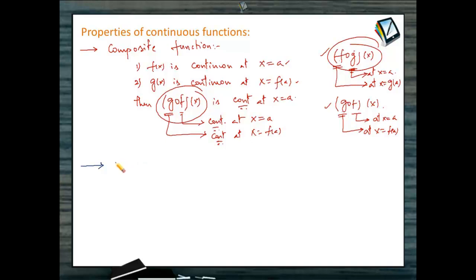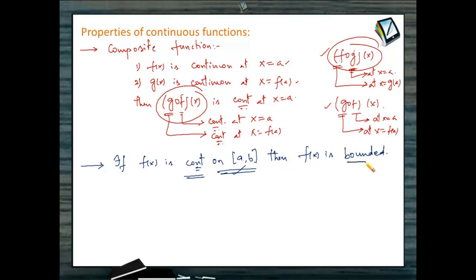Now what this property says is, observe it very carefully. If f of x is continuous on a closed interval [a, b], now this is very important, it's continuous and it should be continuous on the closed interval [a, b], then f of x is bounded.